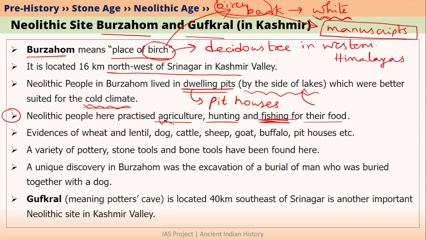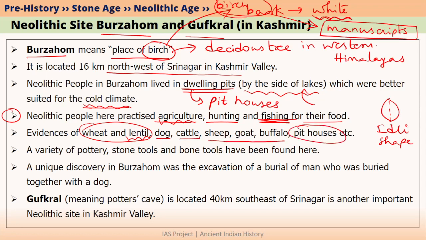If we talk about agriculture and animal domestication, we found evidences of wheat and lentil. In our previous video, we have talked about what are lentils. Lentils are basically lens-shaped pulses. Lens shape is nothing but idli shape. In Burzahom, we have also found evidences of dog bones, cattle bones, sheep, goat and buffalo bones as well as number of pit houses have been found in Burzahom. We also found variety of pottery, stone tools as well as bone tools.